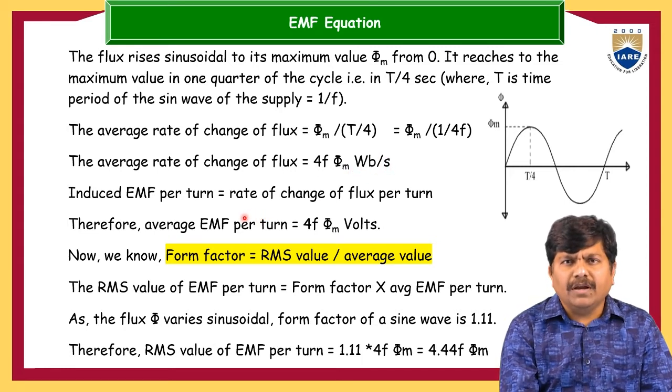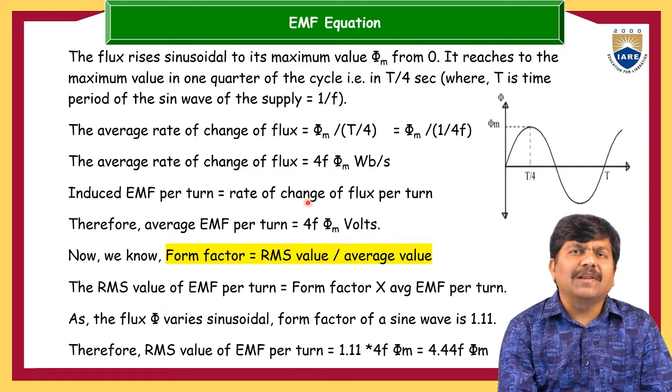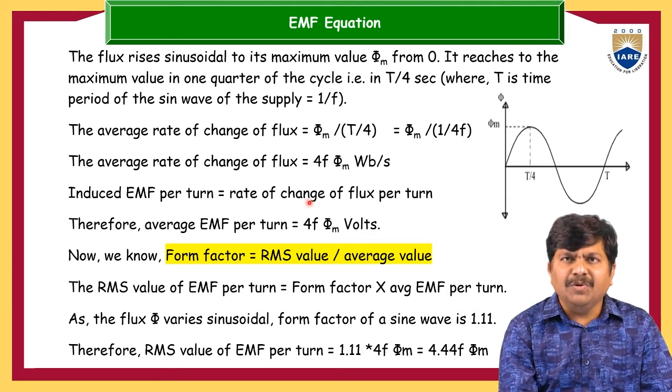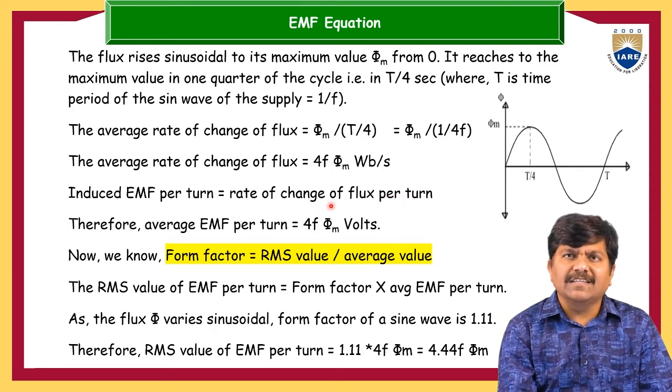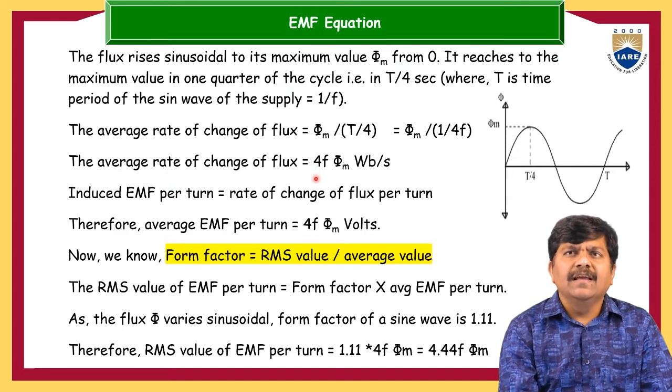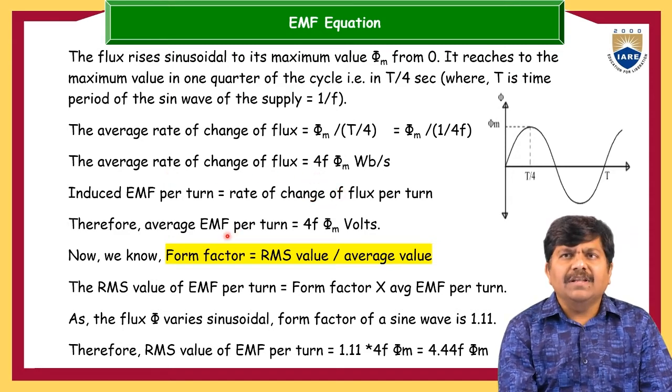So induced EMF per one turn. How many number of turns are there will also influence here. Induced EMF per one turn is the average change of flux, and some other parameters also we have to multiply. Just try to recollect the fundamentals of AC circuits, already discussed many times in our previous videos. Induced EMF per one turn is equal to the rate of change of flux per one turn. This is the same thing in the same sense, because as per Faraday's laws of electromagnetic induction it is very clear that EMF per turn is the rate of change of flux per turn. Therefore, average EMF per turn is equal to 4F phi maximum, because we have just calculated the average rate of change of flux. This is nothing but the average EMF.